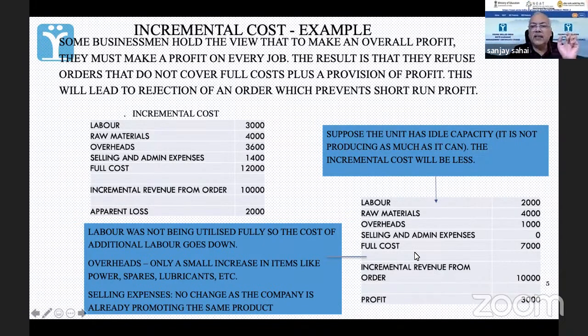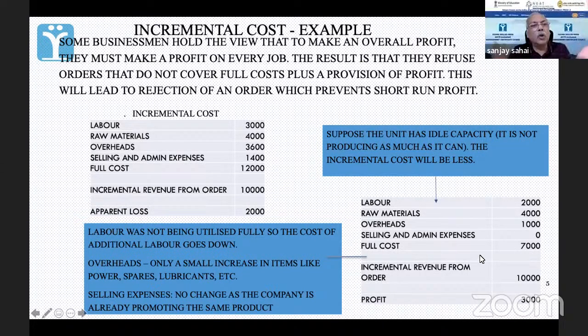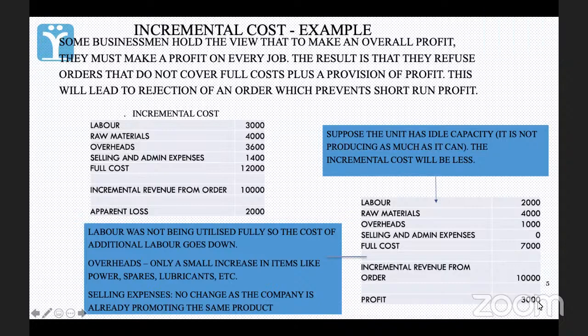Now in this case, selling and administrative will not be needed at all. You are already spending money on trying to promote these goods. Now, if you are going to sell 10,000 more, and that too you already have an order from someone, there is no extra expense in selling. So this money will not be spent at all. So full cost is actually just this much, 7,000, and you're getting 10,000 in return. You have ended up with a profit of 3,000.